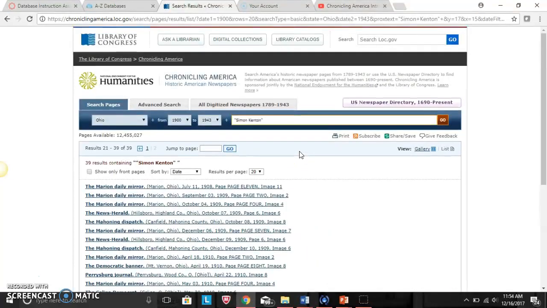So I believe we've looked at a simple search and shown all the different types of filters we have, from the states to the dates, a look at how we can shift our gallery, and the different sorting, the front page, and the results per page. So these are all the filters you can use when doing a simple search on the Chronicling America database. Thanks a lot, and stick around and we'll look at a more advanced search next.